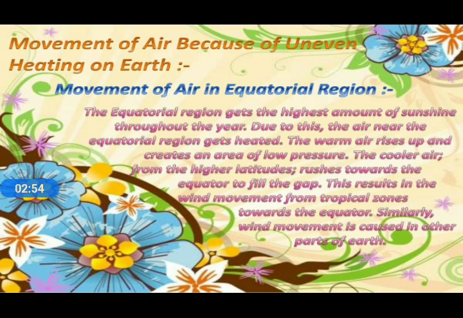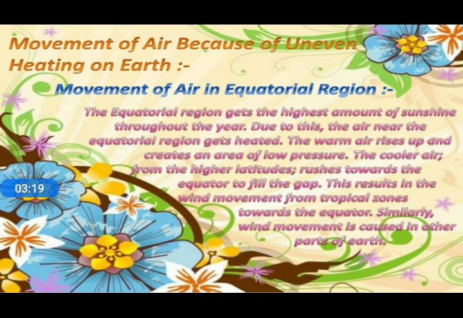Due to this, the air near the equatorial region gets heated. The warm air rises up and creates an area of low pressure. So from that paragraph, what we need to understand is that the region near the equator is considered to be the hot area of the earth.